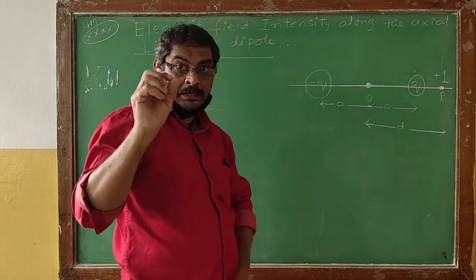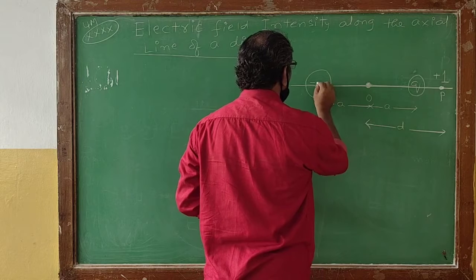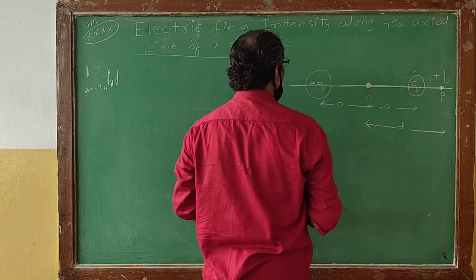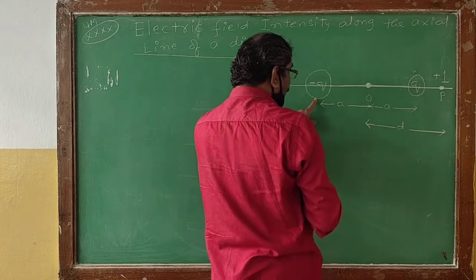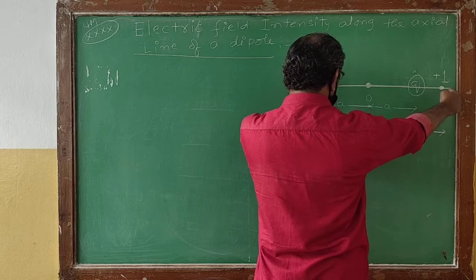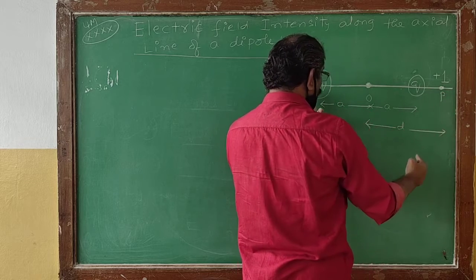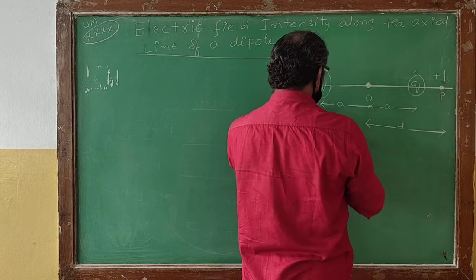Can you tell me what will be the distance of the negative charge from the point P? Very simple.